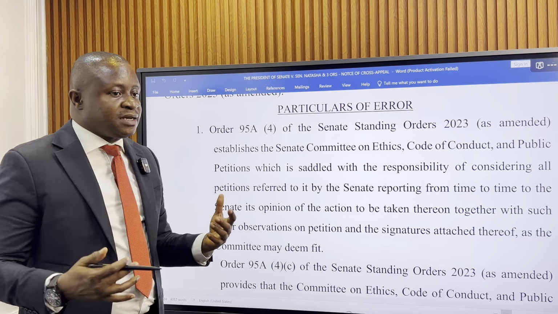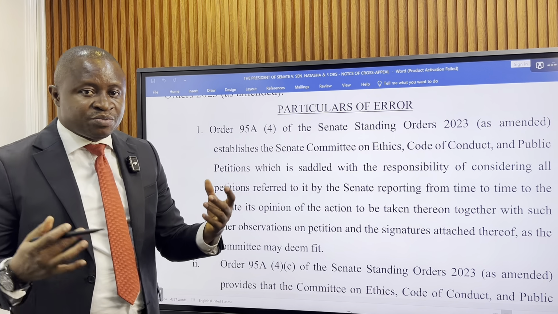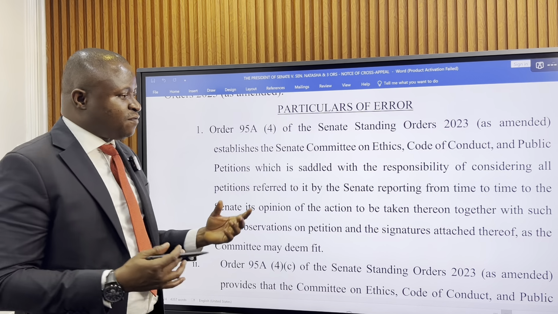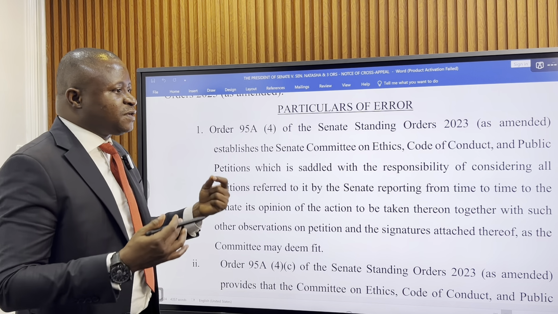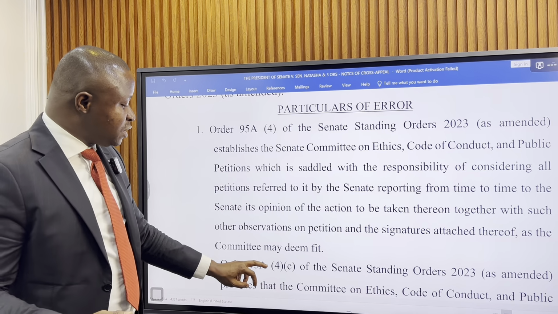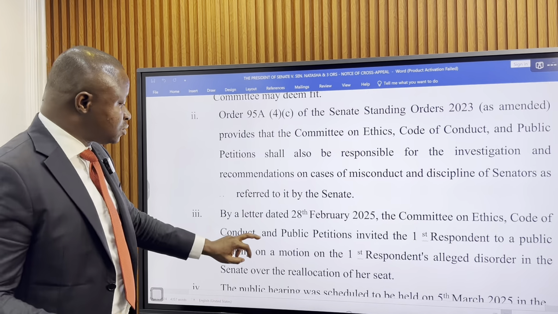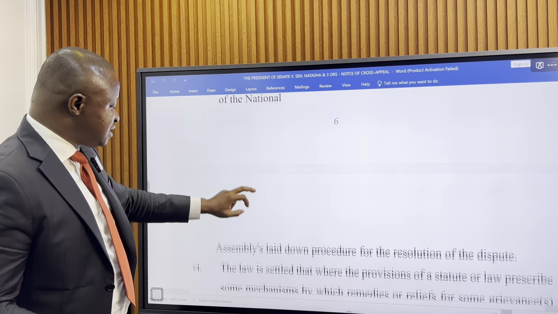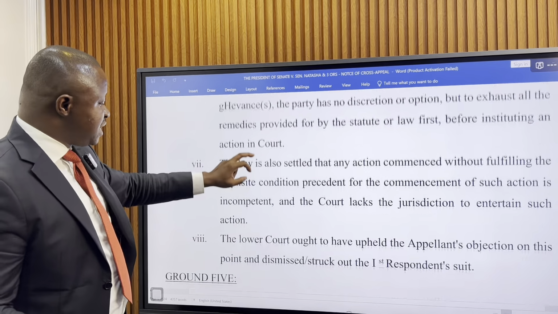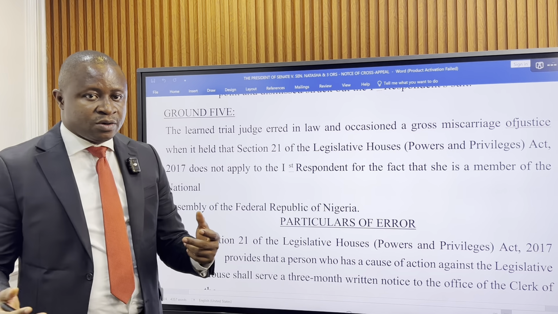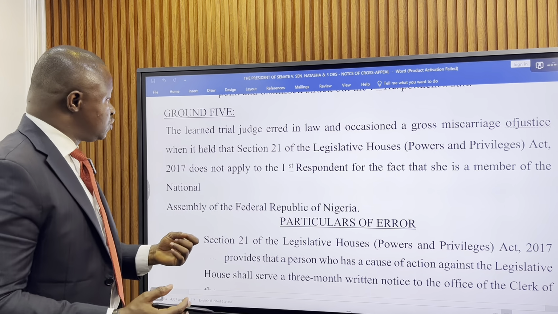And therefore, they are saying that there is something called in law a condition precedent, and that the condition precedent was not met. Going to court without first exhausting the condition precedent was done in error, and the trial court ought to have said that and ought to have dismissed Natasha's suit on the fact that it was something like jumping the gun before going to the court.